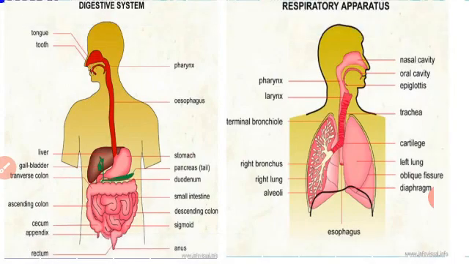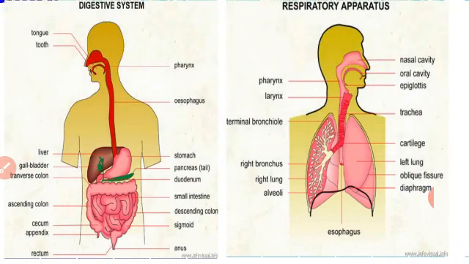The rectum is the last part of the large intestine, and finally it is egested out through the external pore that is called the anus. So this is a complete canal system, called the alimentary canal, and this is the digestive system of the human body.